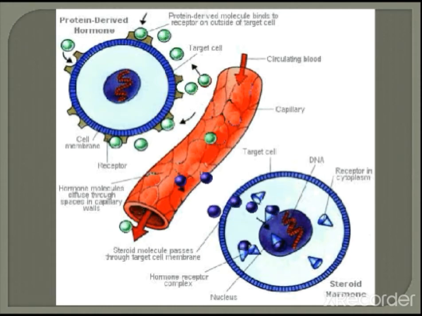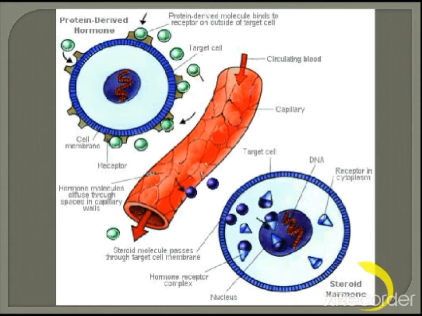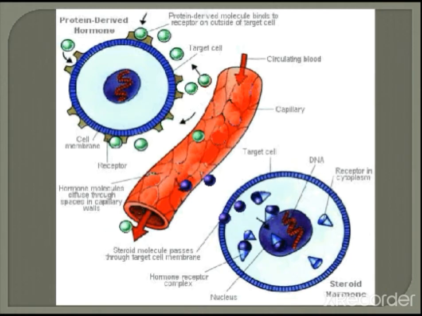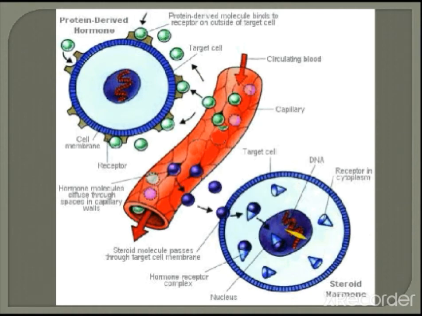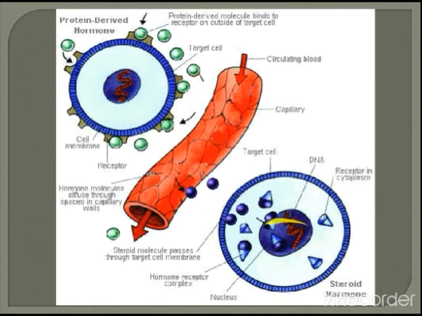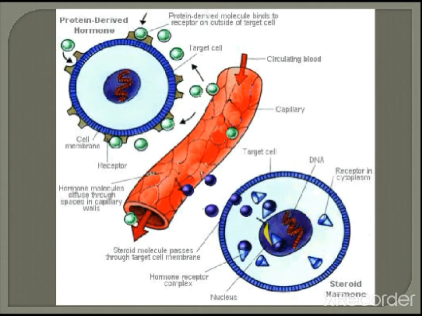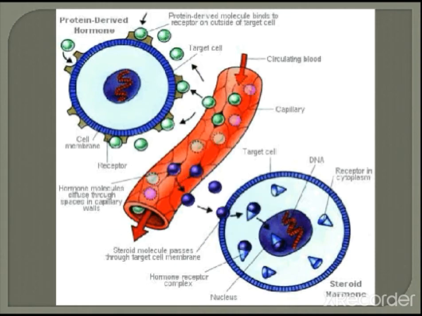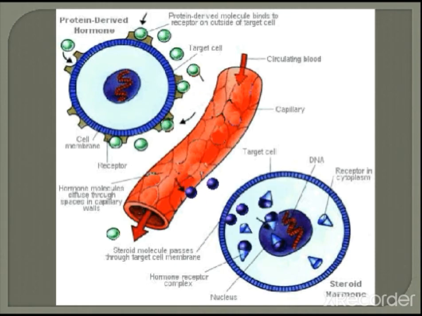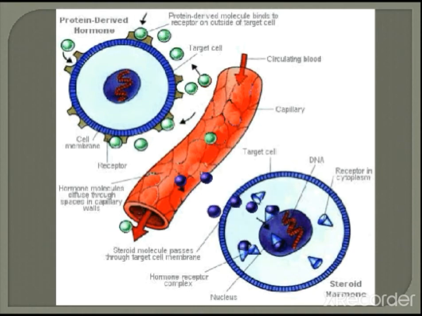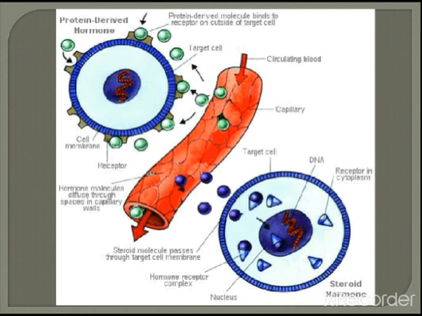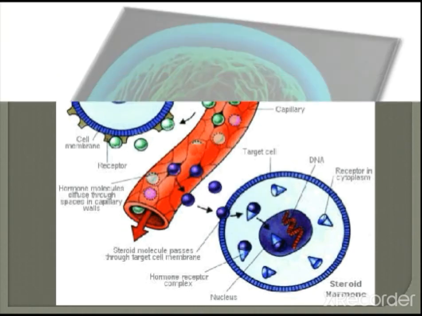But in the case of steroid hormones, the purple color shown here, the hormone goes inside the cell and changes the DNA. The DNA is modified, and accordingly it produces the changes. The steroid hormone changes will be long lasting because they make changes in the DNA. But protein derived hormones produce only short lived changes within the body.